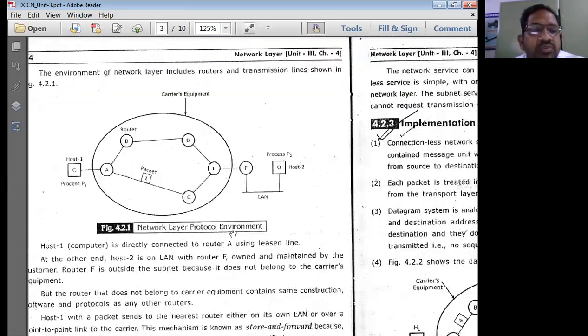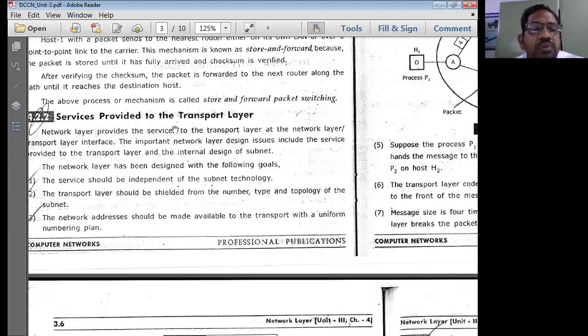So in that process, what we can think of is services provided to the transport layer by the network layer. That means what are the services the network layer should provide to the transport layer? These services are going to get programmed at the transport layer interface. The important network layer design issues include services provided to the transport layer and the internal design of the subnet.